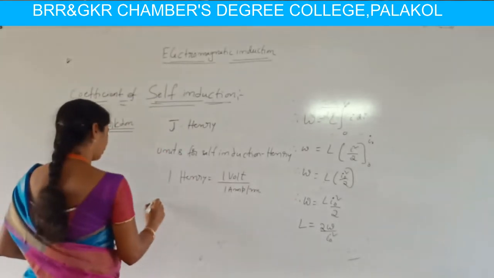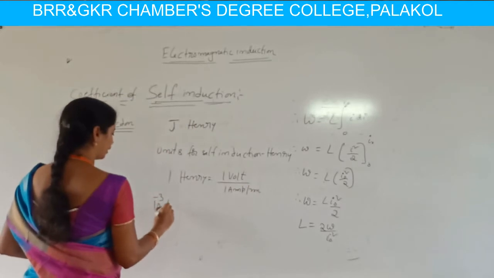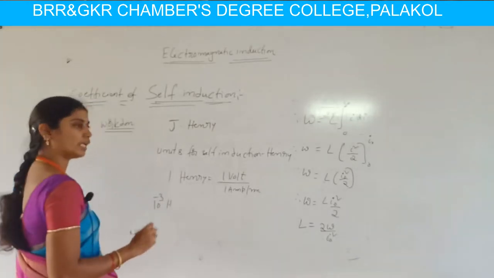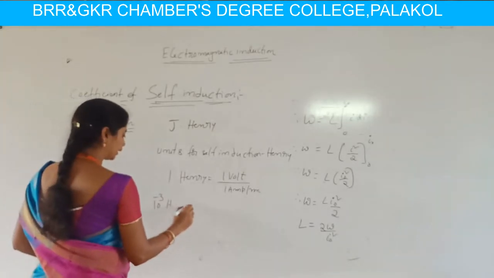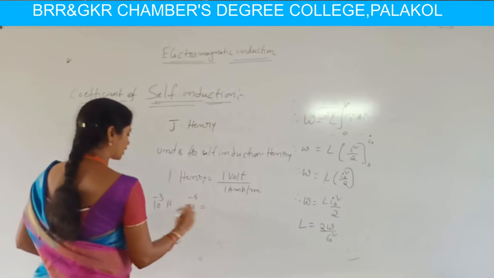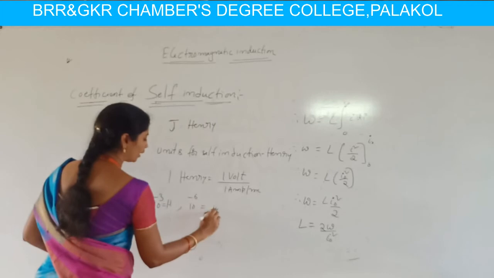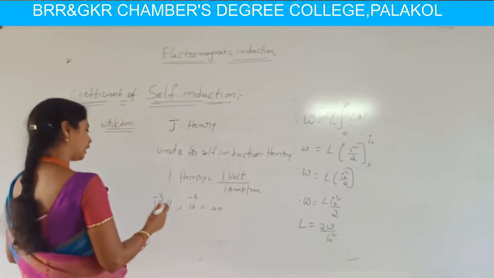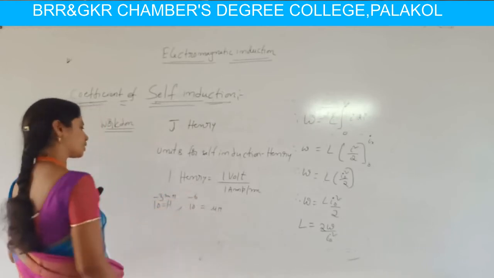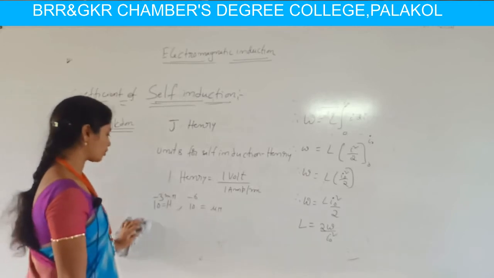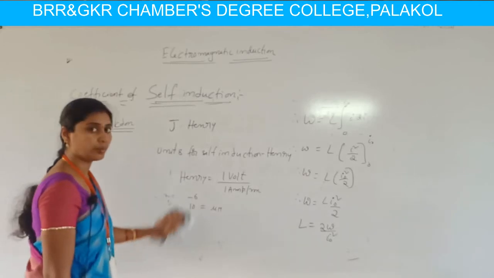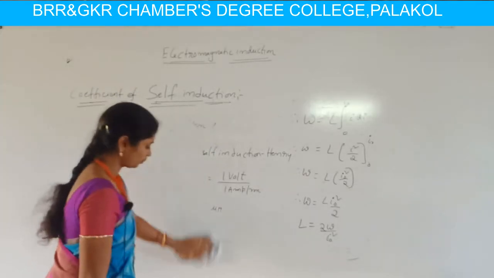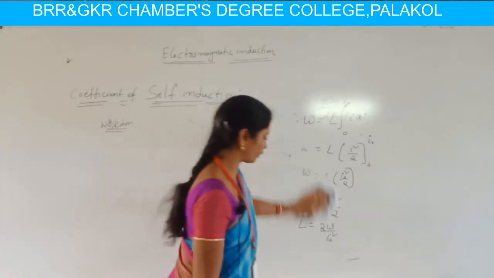If the self-induction value is 10 power minus 3 Henry, it is said to be in millihenries. 10 power minus 6 is microhenry. So 1 microhenry is equivalent to 10 power minus 6 henries, and 1 millihenry is equivalent to 10 power minus 3 henries. These terms, microhenry and millihenry, are used in our problem solving. This is about the coefficient of self-induction phenomenon. I hope you are following this self-induction phenomenon.